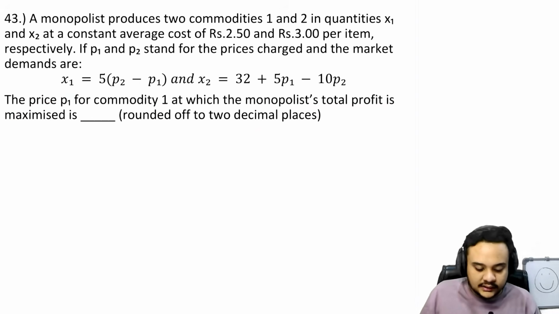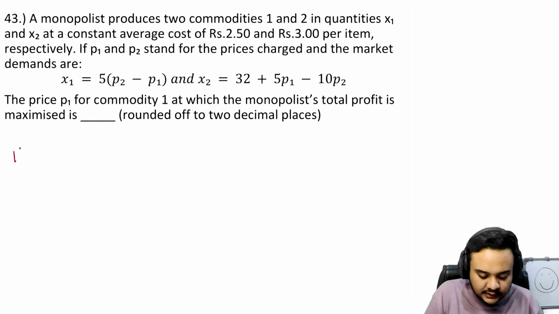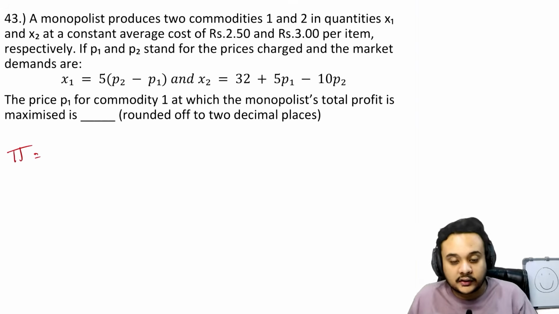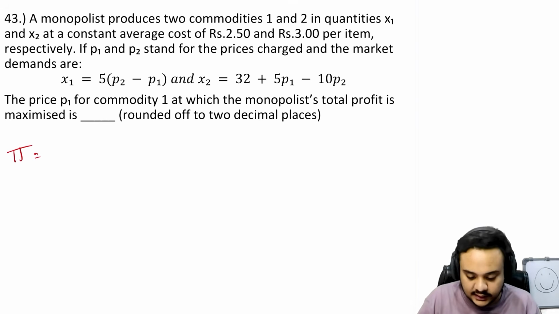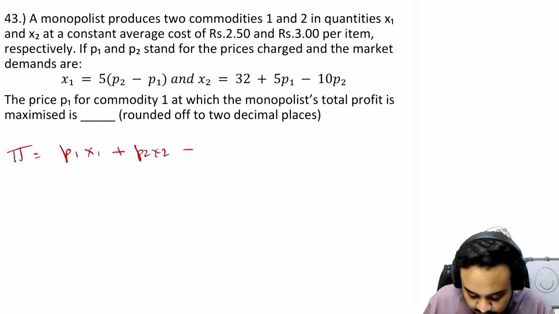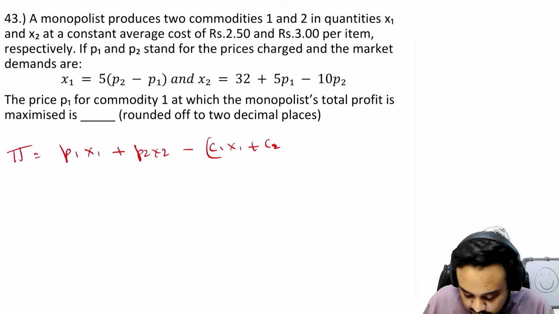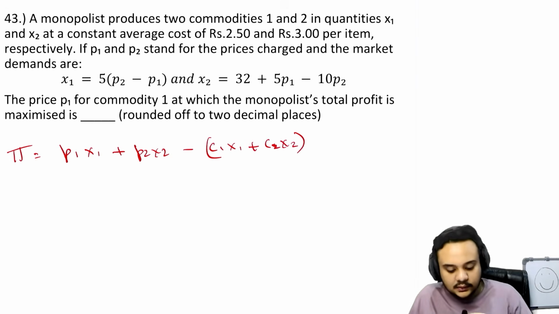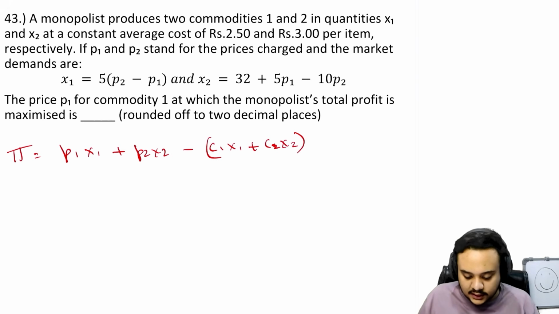Okay, so obviously the first step for us is going to be to write down the profit function, right? And firstly we can just write it in terms of x1 and x2. So it's going to be p1 x1 plus p2 x2, which is the total revenue, minus c1 x1 and c2 x2. So c1 and c2 are given as 2.5 and 3. So now you can just open and write the whole equation in terms of p1 and p2.